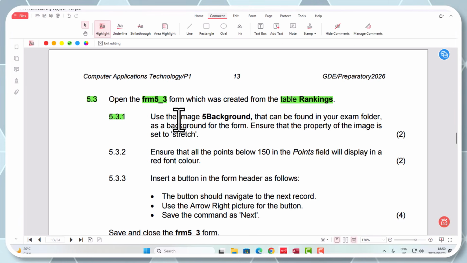5.3.1. Use the image 5 background, which can be found in your examination folder, as a background for the form. Ensure that the property of the image is set to stretch. That's nice. They've actually told you what to do with it this time. Usually they leave that blank and say make it look like this example. In other words, you've got to find out, are you zooming, are you stretching? Do you understand what I'm trying to say?